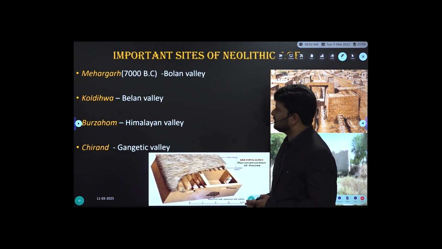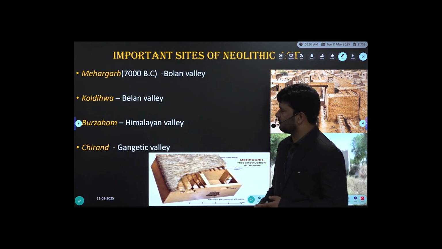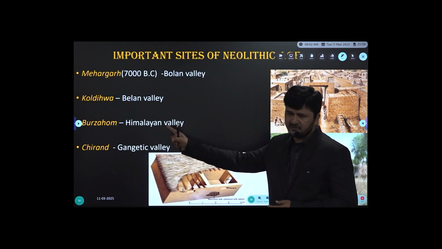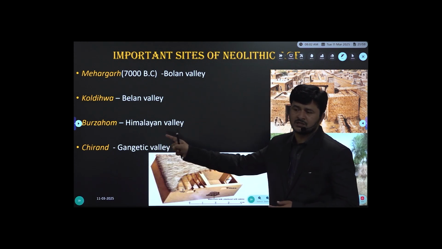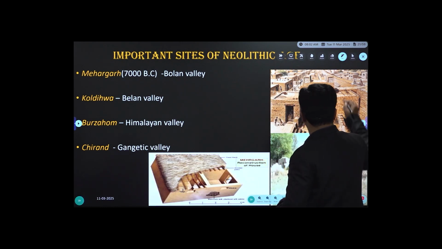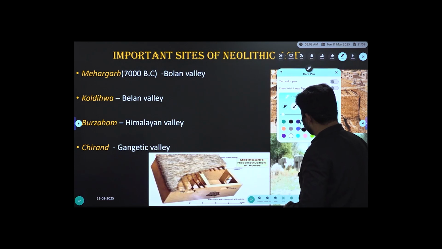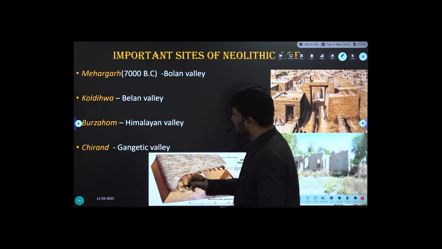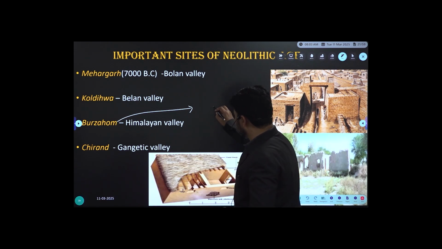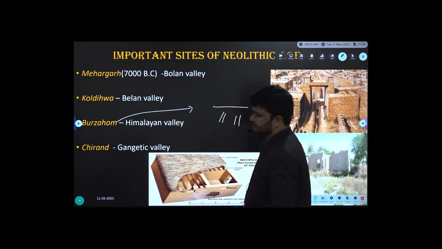So when it comes to Mehrgarh, Bolan Valley, which comes in Pakistan, Koldihwa, Belan Valley, which comes in Uttar Pradesh, Burzahom, Himalayan Valley, Kashmir, we referred earlier. The practice called trephination we found at Burzahom. And another significance of Burzahom, which we found in prelims, especially in groups, is that the people of Burzahom built the houses not on the earth but inside the earth.